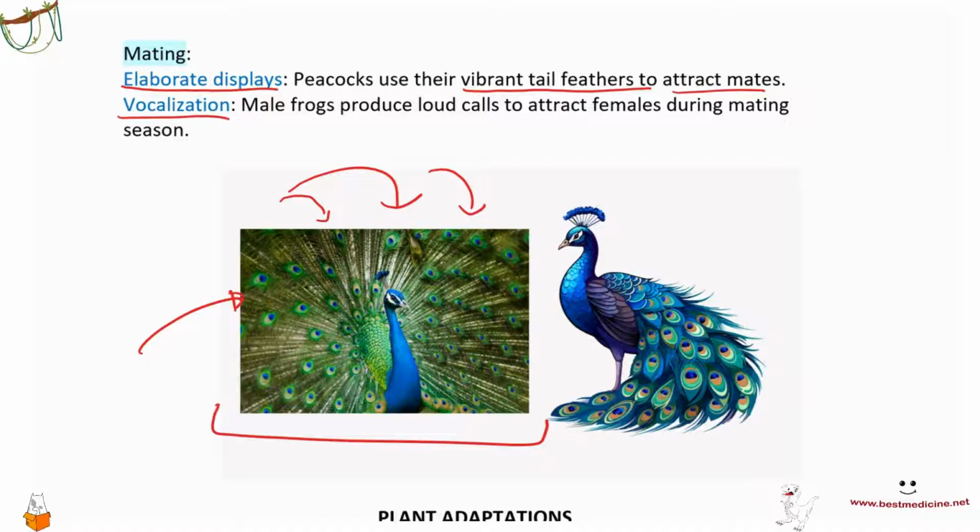Okay, vocalization. For example, male frogs produce loud calls to attract females during mating season. Another example is some pigeons. They sing songs. Another example is some birds also have dancing rituals, right? I think it's mountain goats, they basically fight for a mate. So the stronger one wins and then takes the female.